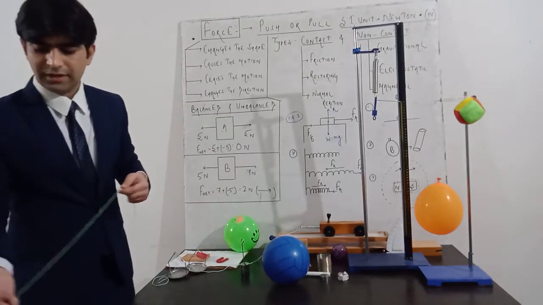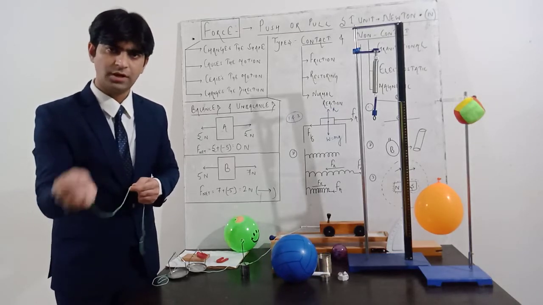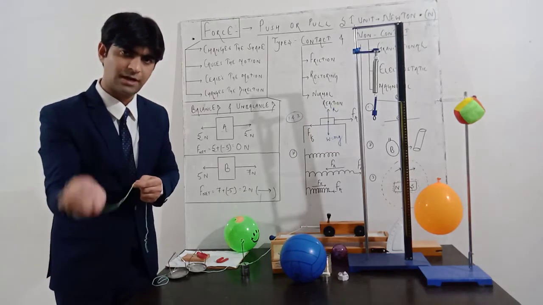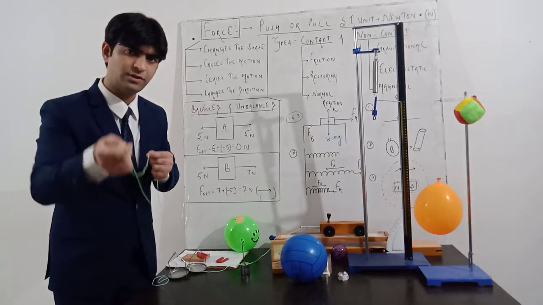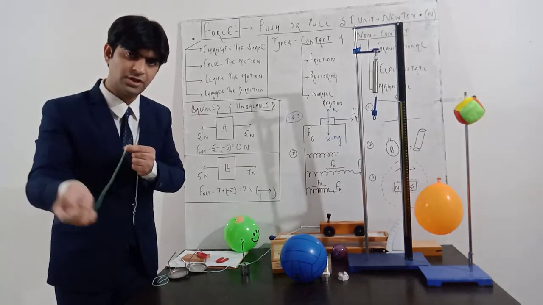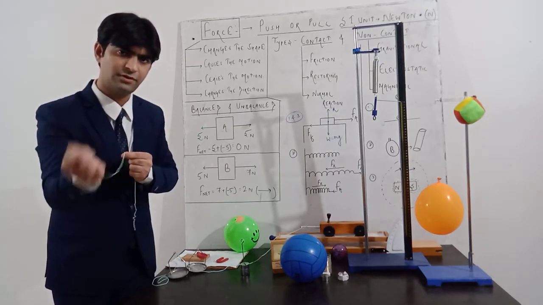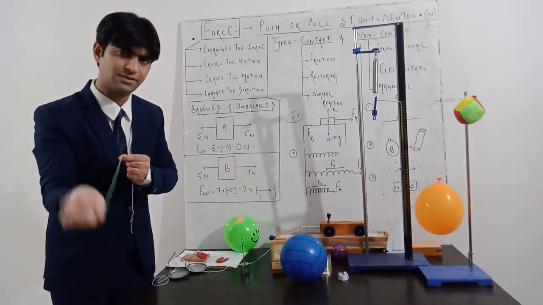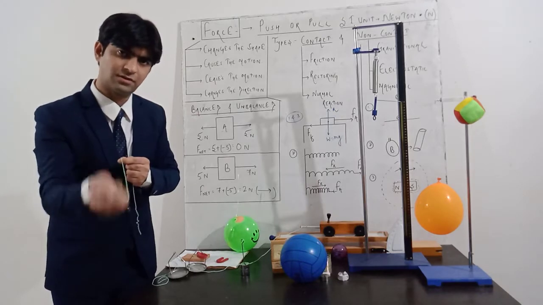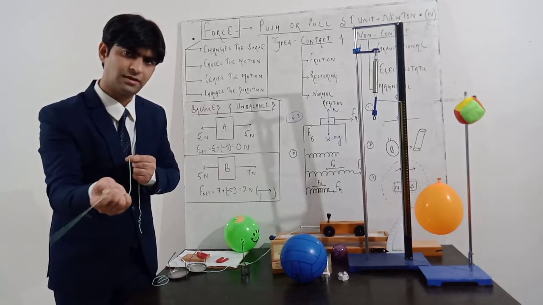If I roll it again slowly, what I'm doing is just changing the direction of the motion of a bob by applying a certain amount of force. I'm applying the force at this point of the bob, and this bob is moving in approximately uniform circular motion. In uniform circular motion, as we discussed in the last chapter, the direction of velocity continuously changes. If I stop applying force, this bob will come to rest.